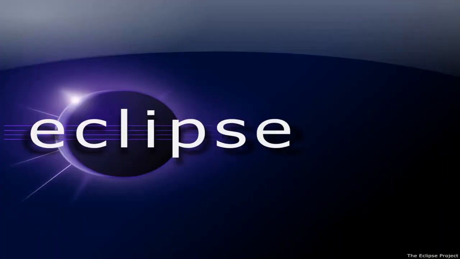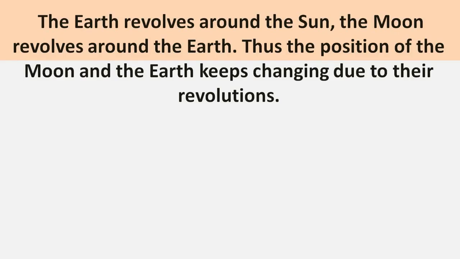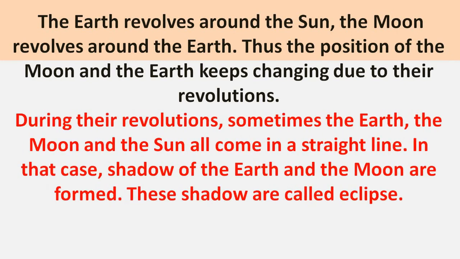Children, our today's next topic is eclipse, which is also called Grahan in Hindi. As you learned that the earth revolves around the sun, same as the moon revolves around the earth. So due to this revolution, the moon and earth keep changing their position. So due to revolution, sometimes the sun, the moon and the earth all come in a straight line.